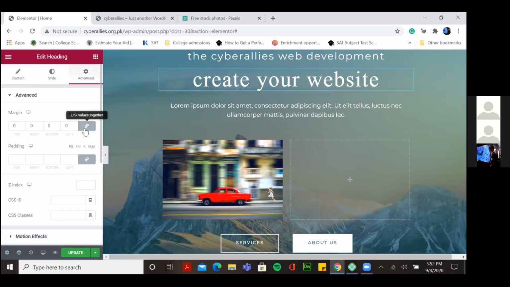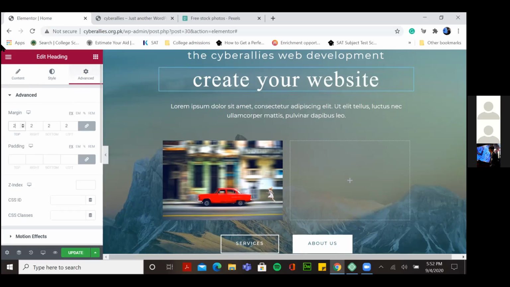Margin से if you link values together, जो आप यहाँ पे लिखोगे, so for example अगर मैंने 2 लिखा है तो ये 2 from right, from left, from above and from below, सारों तरफ से 2 pixels right left कर देगा, center कर देगा.